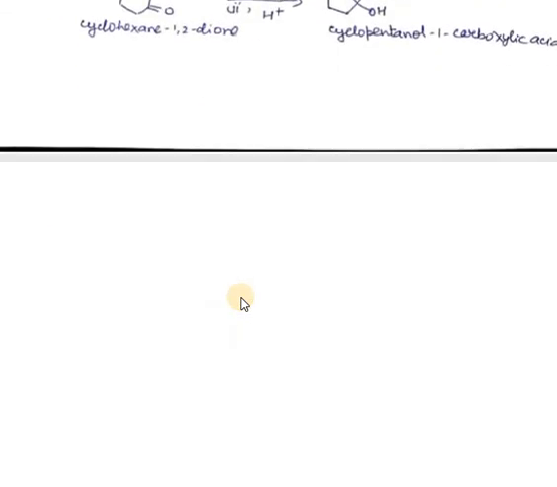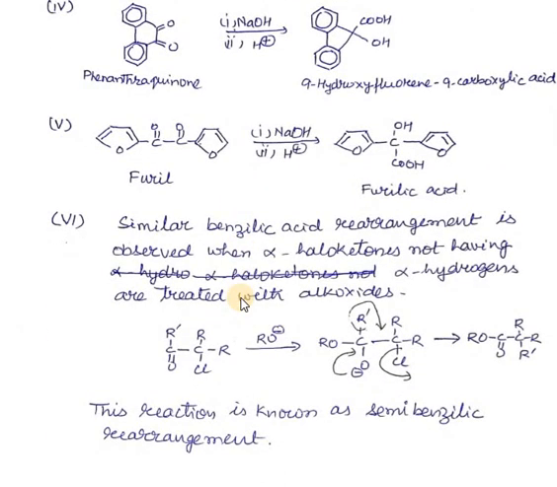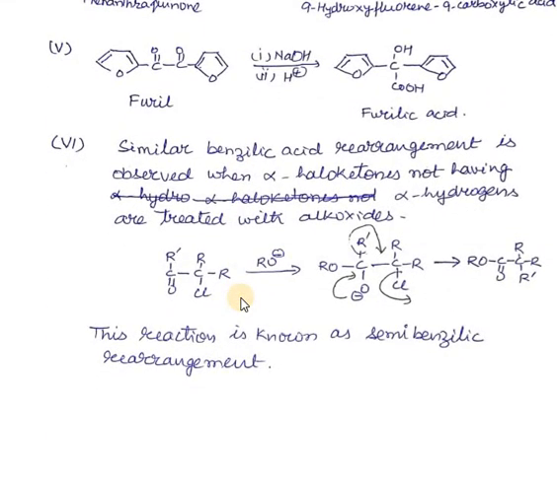And lastly we have seen the semi-benzilic rearrangement, which is shown by alpha haloketones. Those alpha haloketones which do not possess an alpha hydrogen atom show this type of rearrangement, and this reaction is called the semi-benzilic rearrangement. That's all about the benzilic acid rearrangement. Thank you.